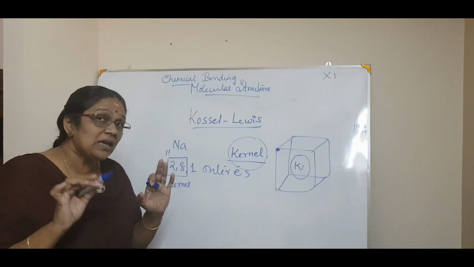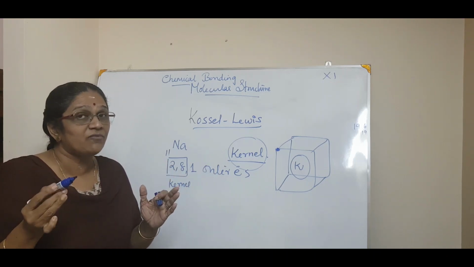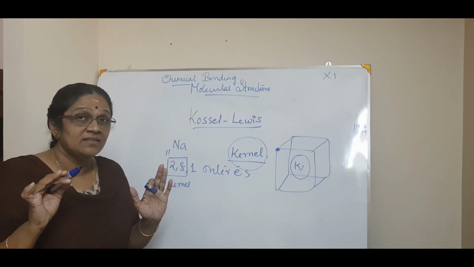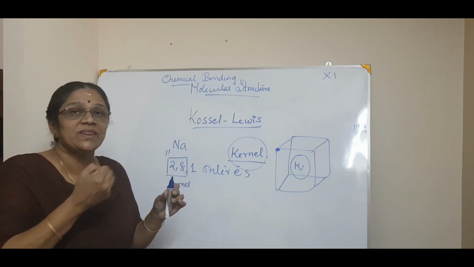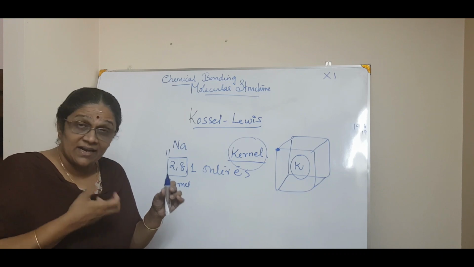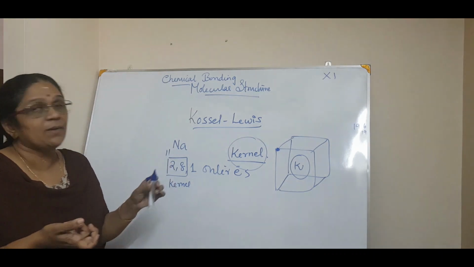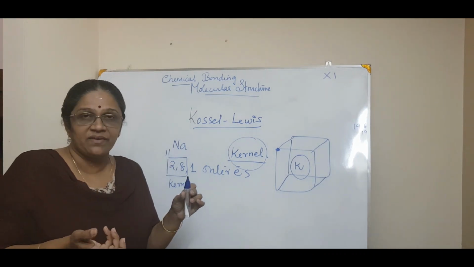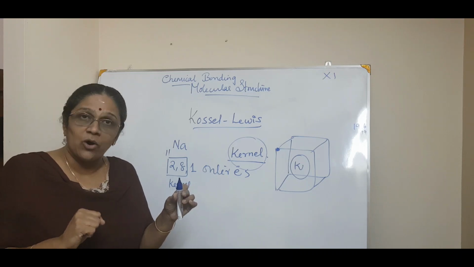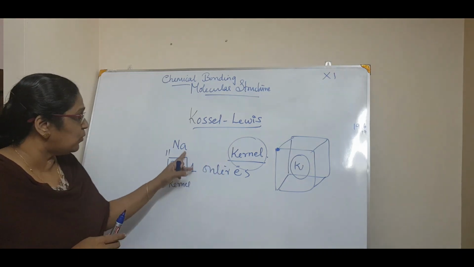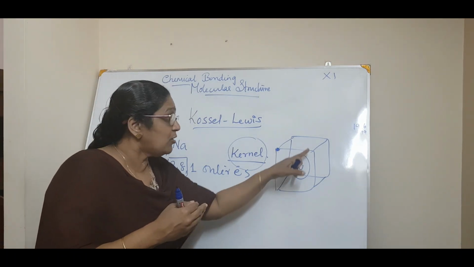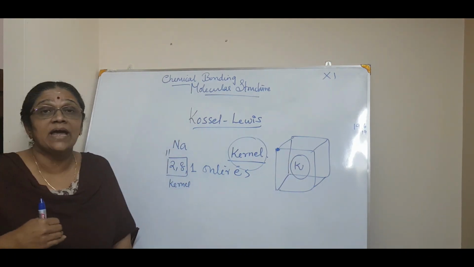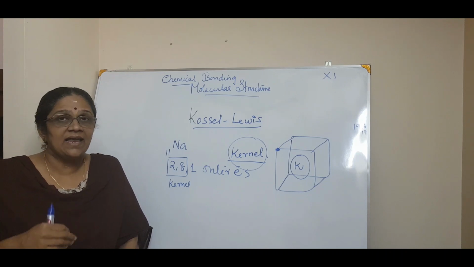So how many outer electrons can there be for a stable configuration? Of course it is 8. That is the octet theory, so his approach was in accordance with the octet theory. That is why we say the Kossel-Lewis approach was also called an electronic theory of chemical bonding. So he says that if only one electron is there, it is seated at any one of the corners of a cube, which has 8 corners.